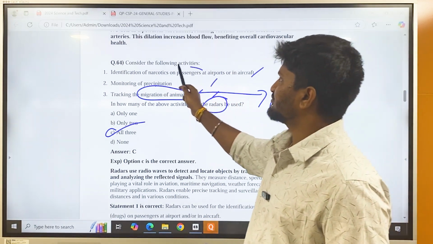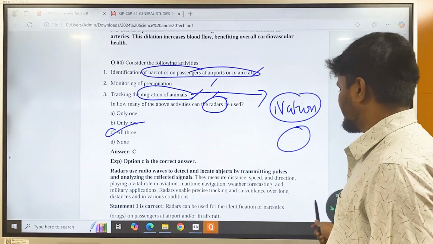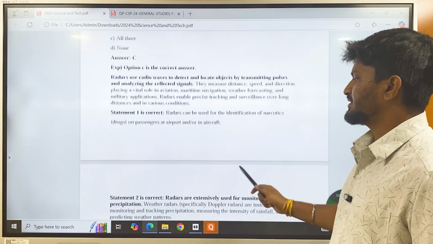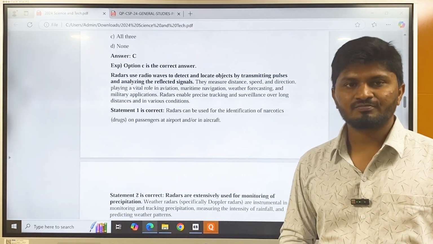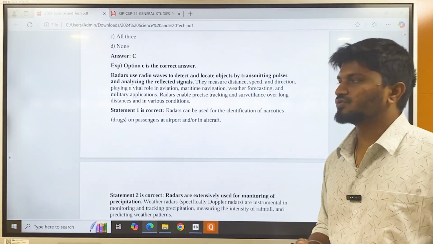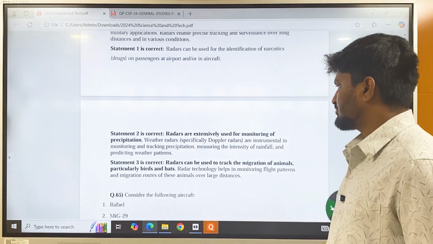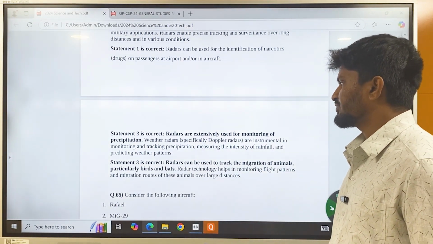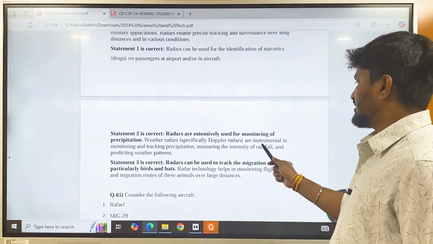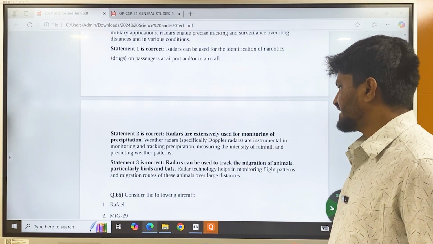And identification of narcotics on passengers at the airports or in the aircraft. Here, radars can be used for the identification of narcotics on passengers in aircraft. If there is a tracker in the aircraft, then that tracker can be used with radio waves. And radars are extensively used for monitoring precipitation. Weather radars such as Doppler radars are instrumental in monitoring and tracking precipitation, measuring the intensity of rainfall.